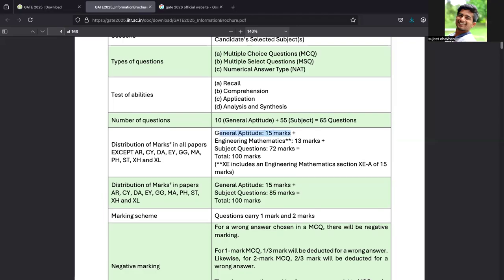General aptitude is 15 marks, engineering mathematics is 13 marks, and the selected subject questions are 72 marks. The total includes the engineering mathematics section for XE of 15 marks. So this is the distribution of marks. Mathematics is 13 marks. Aptitude is 15 marks.